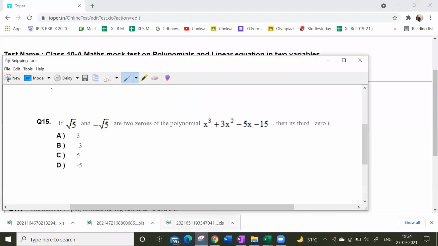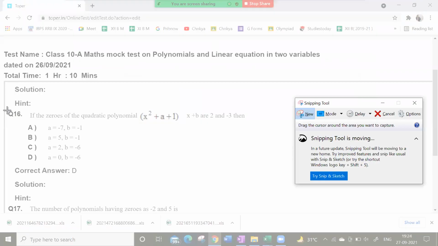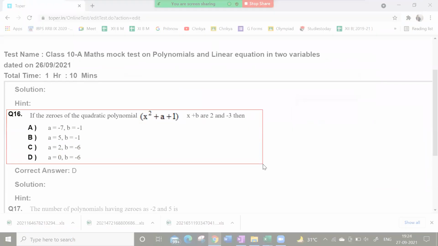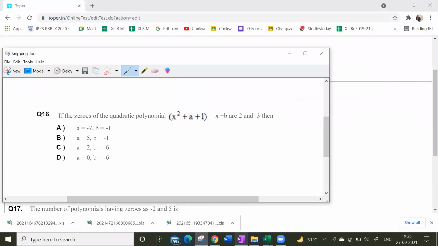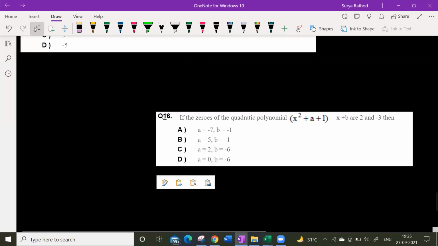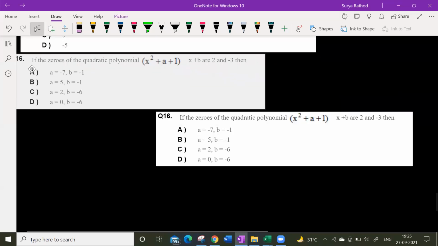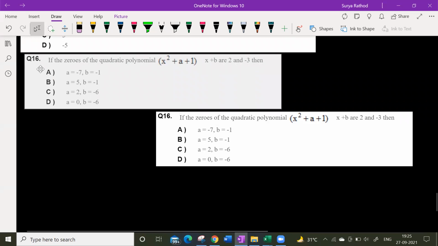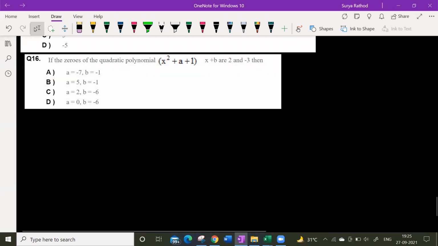Okay. Yes. The 15th one, no doubt, right? If zeros of the quadratic polynomial, this one, okay, your brackets are wrong, yes.